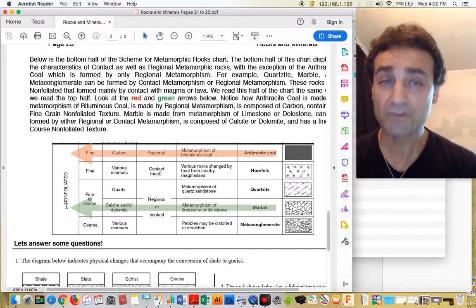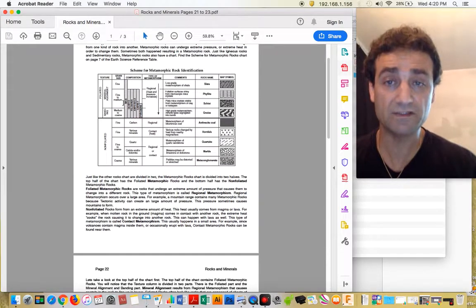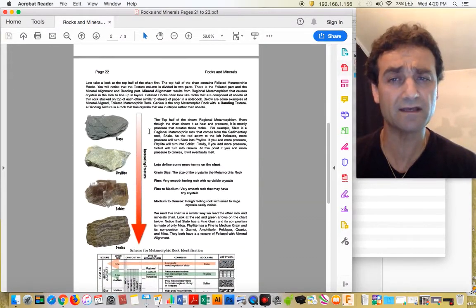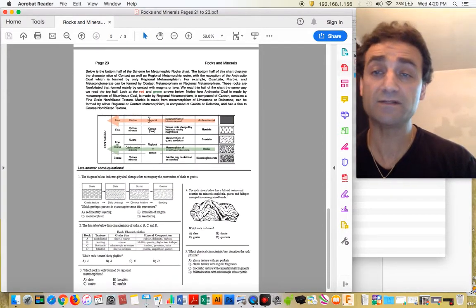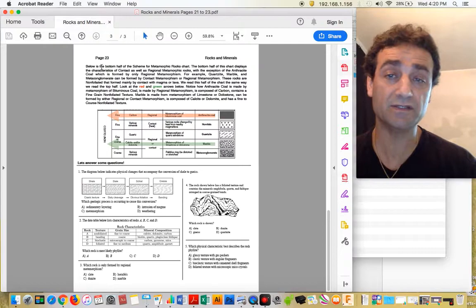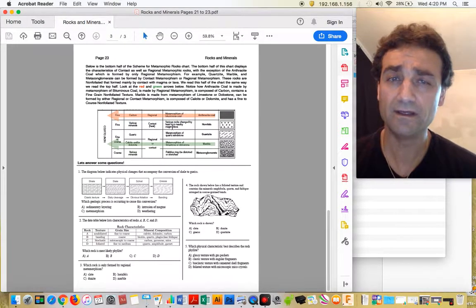So what you're going to do is, if you need to, you could read these two pages again just to make sure that you understand what metamorphic rocks are. I added this last page, page 23, that has an explanation here of how to read the bottom half of the chart. But again, we're pretty smart. We have a pretty good idea how to read these charts now.